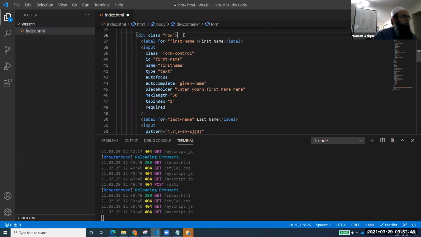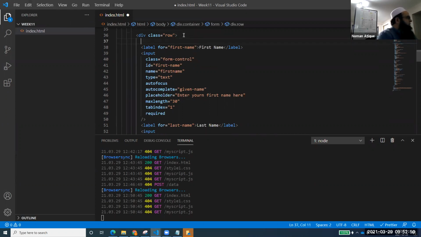Now what we have to do is, for every element, like whenever you have, for example, the first element, the first name, I'll go before that and place a div, and I will implement a class equal to col form-group.